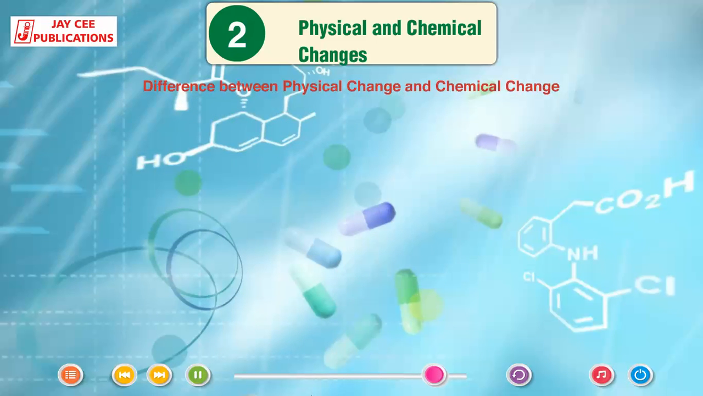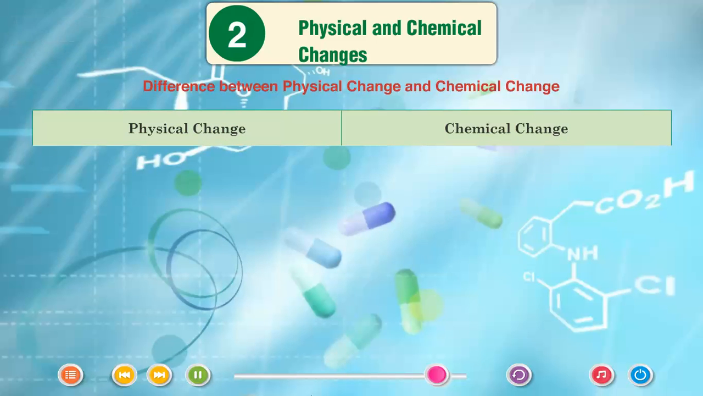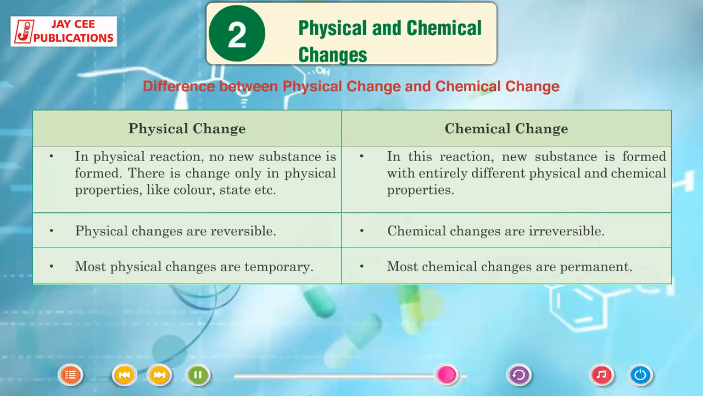Difference between physical change and chemical change. In a physical change, no new substance is formed. There is change only in physical properties like color, state, etc. In a chemical change, a new substance is formed with entirely different physical and chemical properties. Physical changes are reversible, chemical changes are irreversible. Most physical changes are temporary, most chemical changes are permanent.